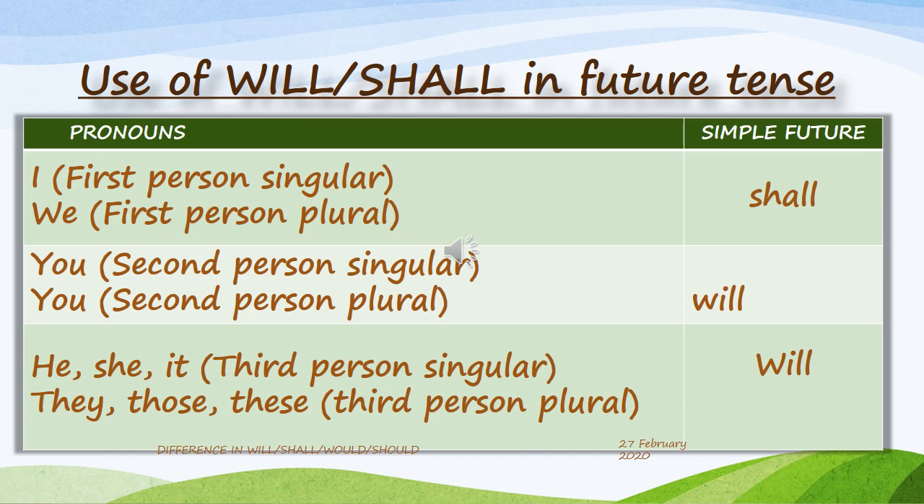Now, let's study the use of will and shall in future tense. With I, first person singular, and with we, first person plural, shall is used in simple future tense. But with you, second person singular and plural, will is used. With he, she, it, third person singular, and they, those, these, third person plural, will is used in simple future tense.